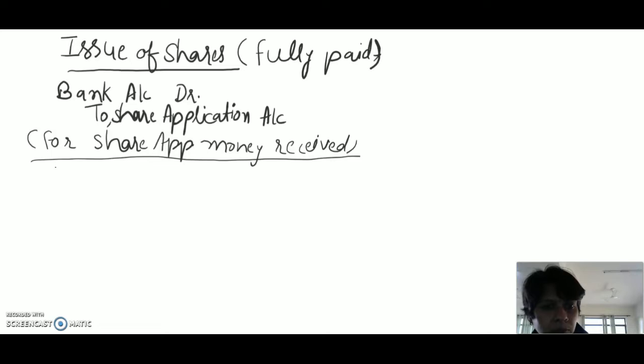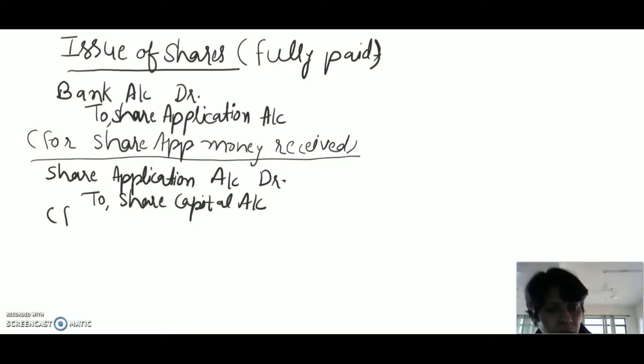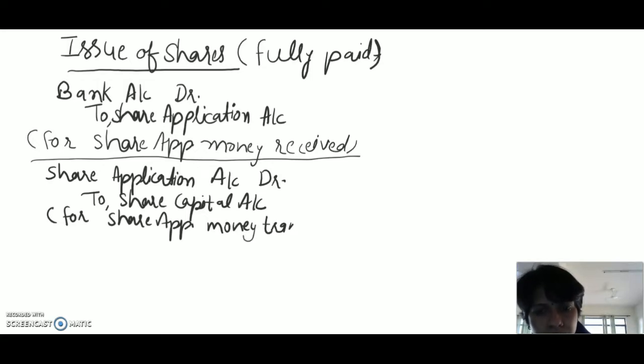Then we will do share application account debit to share capital account, and the narration will be for or being share application money transferred in share capital account.